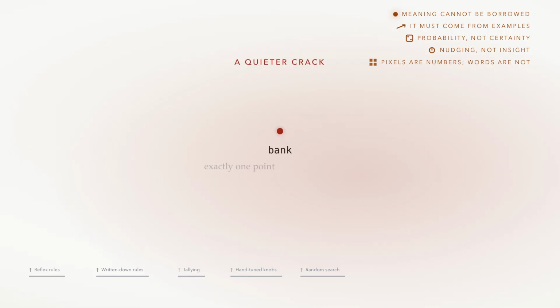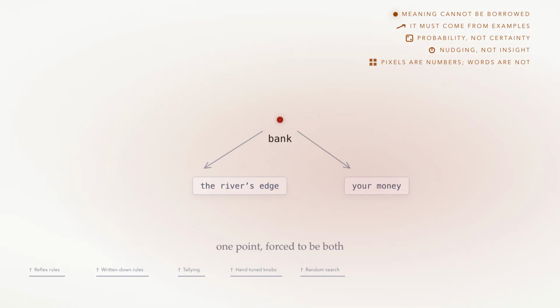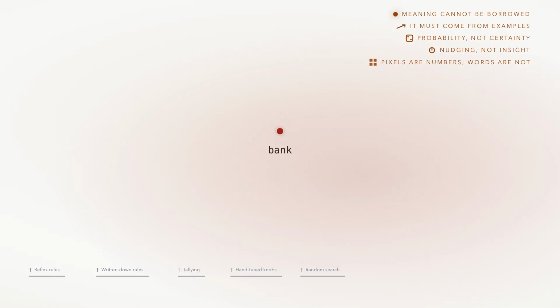And there's a quieter crack. Each word gets exactly 1 point. The bank of a river and the bank holding your money. 1 point. Forced to be both, when everything since episode 2 has told us meaning shifts with context. A fixed point can't shift.